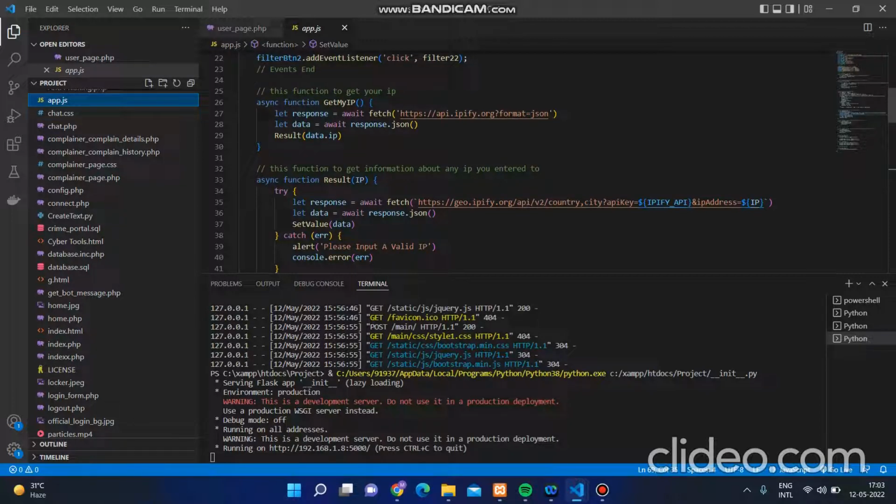We use the API key of ipvi.org to create this whole functionality.